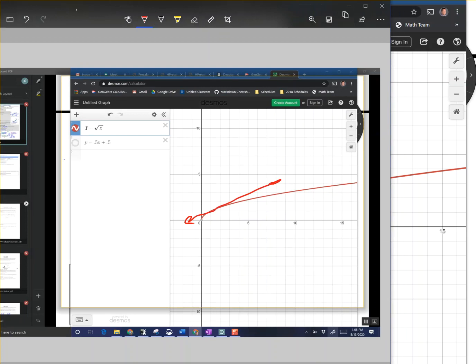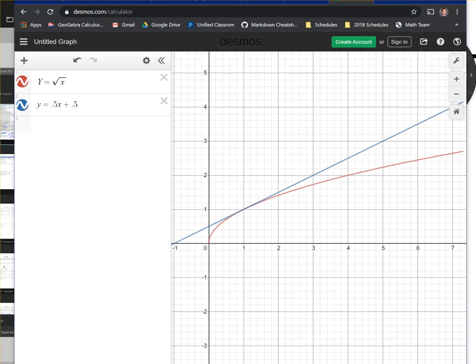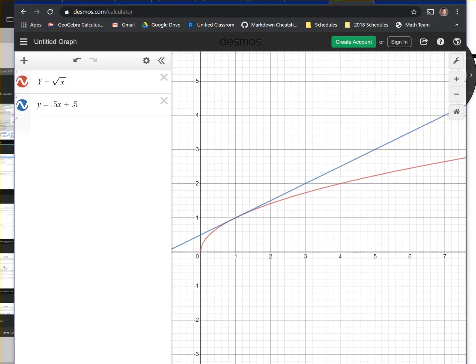Let's see if when I graph 1/2 x plus 1/2, I get that. And indeed I do. That definitely looks like it's tangent at that point. So I think we did everything correctly.